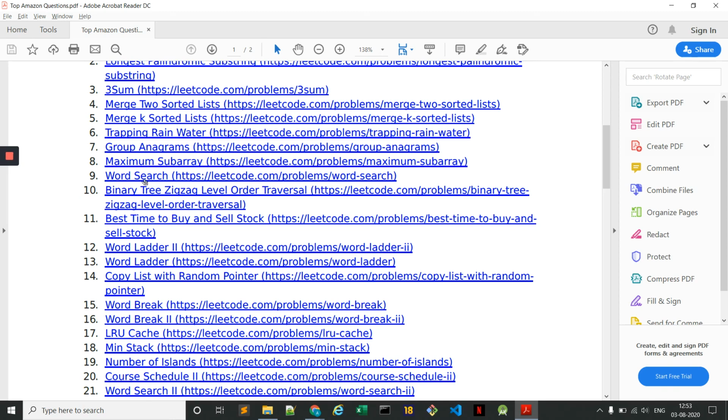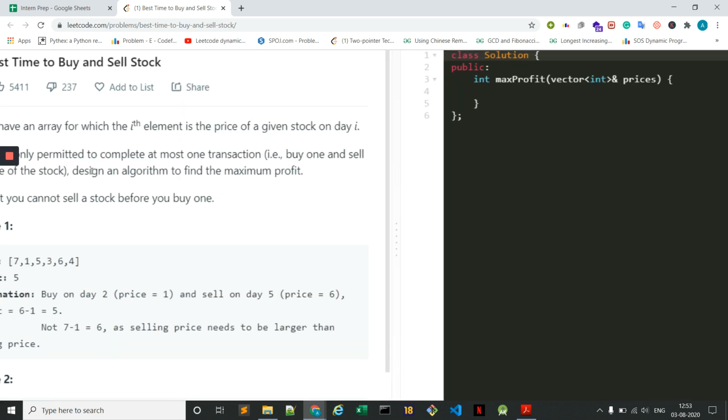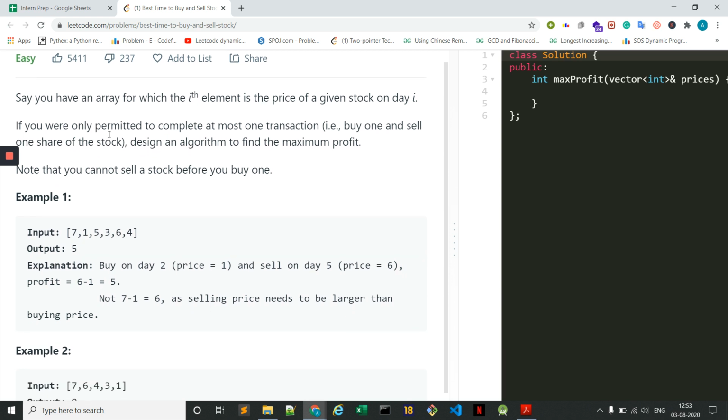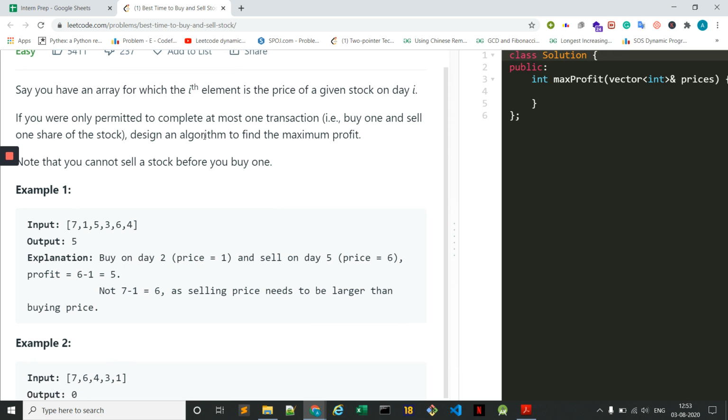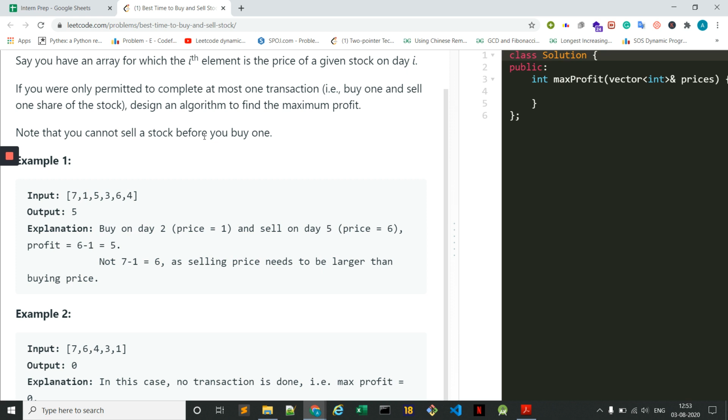Hi guys. So now we'll start with the next question, that is the best time to buy and sell the stock, right? So say you have an array for which the ith element is the price of the given stock on day i. If you were only permitted to complete at most one transaction, that is buy one and sell one share, design an algorithm to find the maximum profit. Note that you cannot sell a stock before you buy it.